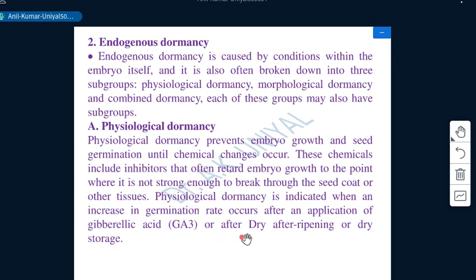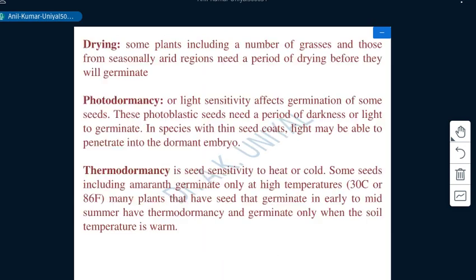And sometimes physiological dormancy is also part of after-ripening or dry storage, when the seeds need some time to complete their metabolic activities after seed falling or detachment from the mother plant. Then we have several things here, and the seeds of grasses from seasonally arid regions need a period of drying before they are tested for germination.